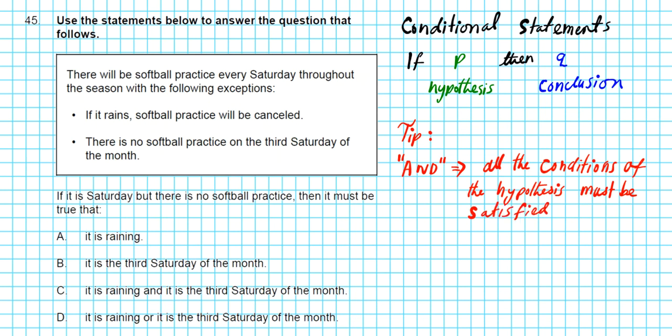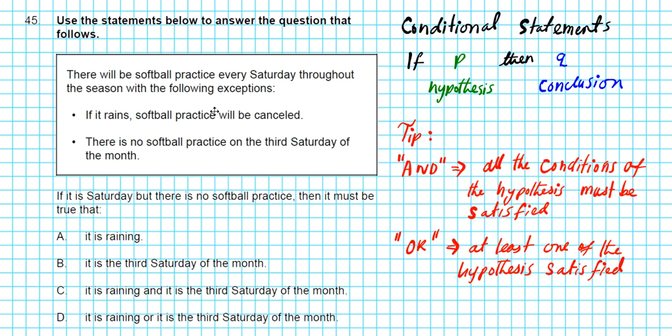Now, if you have the word or, that means that at least one of the hypotheses must be satisfied. So at least one of the hypotheses must be satisfied.